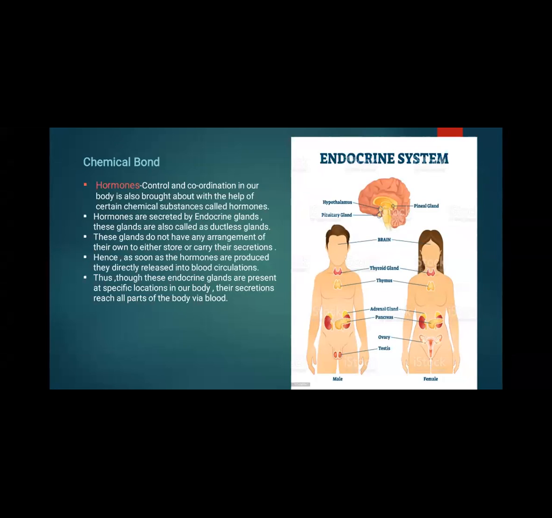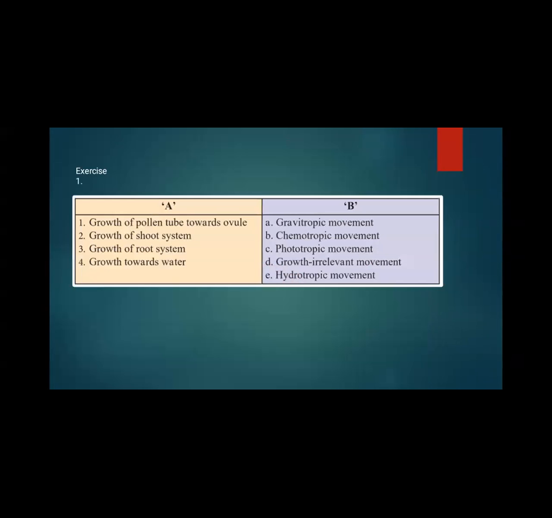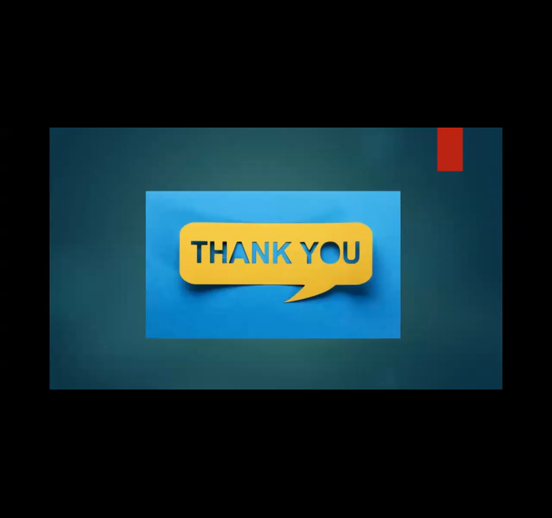Thus, though these endocrine glands are present at specific locations in our body, their secretions reach all parts of the body via blood. These different glands, we have seen their locations and their hormones which are secreted and their functions we have learned. So here we have finished with our lesson, that is life processes in living organisms.